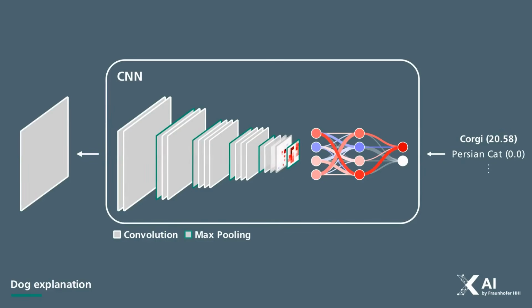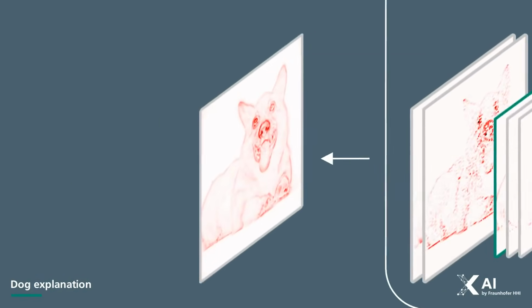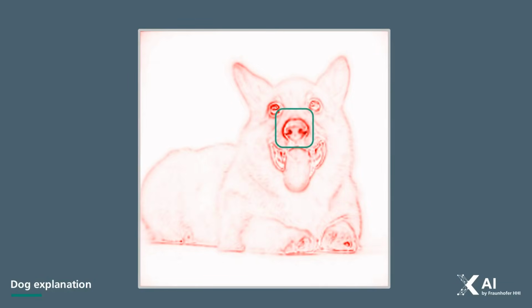At each step, a new relevance map is generated, gradually tracing the model's decision back through the network. As a result, we get a heat map of the input image. The areas lit up in red are the model's key suspects, the features that strongly pointed to a specific dog breed. These parts of the image carried the most weight when deciding for a Corgi classification.